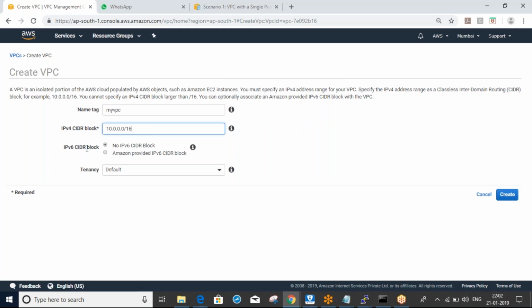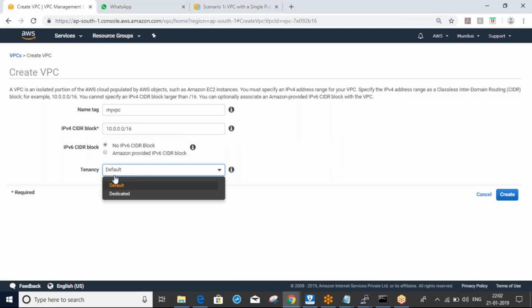Here, IP version 6 or 4, whichever you want. You can select tenancy, default or dedicated. Any idea what the default and dedicated tenancy are?